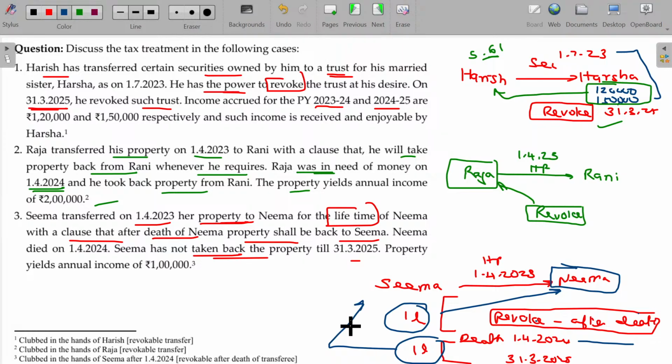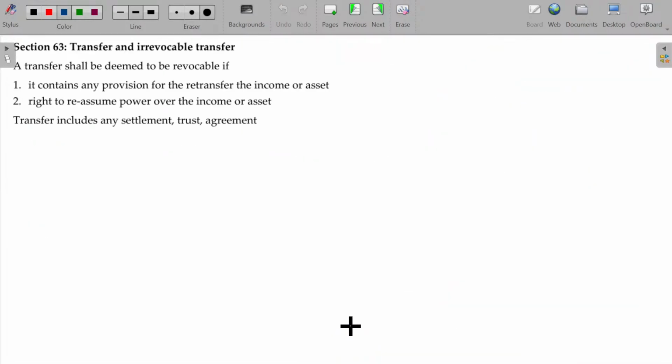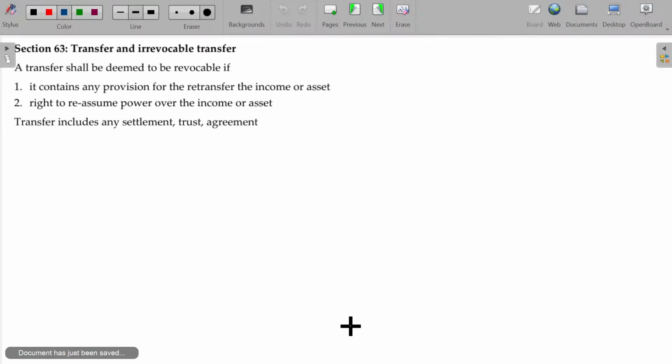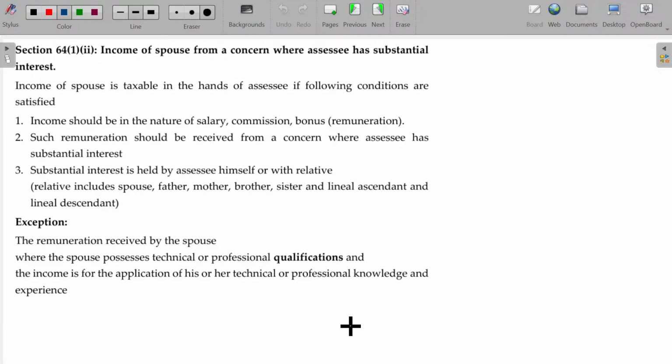Clear? Seema, is that clear? So you cannot claim the tax from Neema after her death. Hereafter it is enjoyable only by Seema. Next. Section 63 also completed.